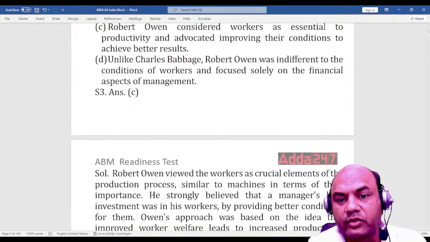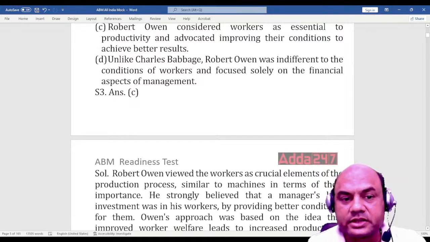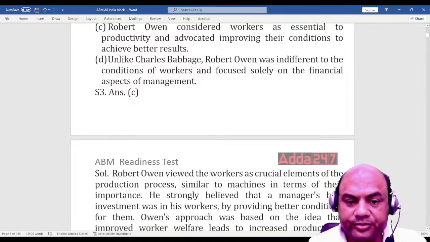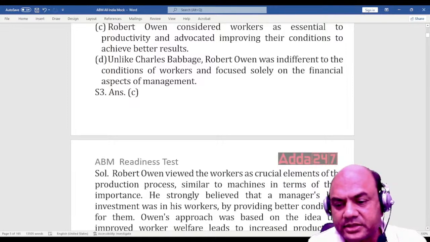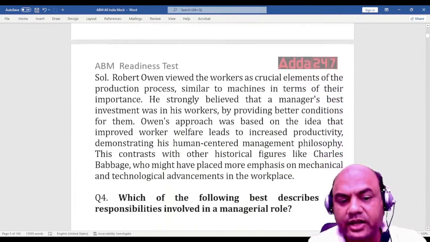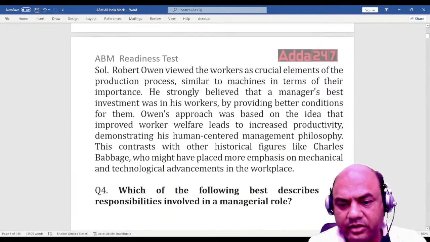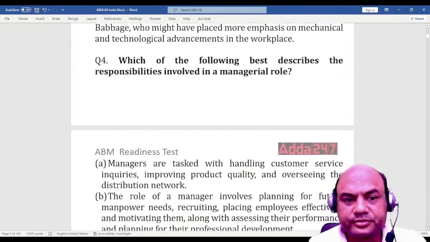Robert Owen considered workers as essential to the productivity and advocated improving their conditions to achieve better results. So I don't think any explanation is required in this. You can read this by pausing the video, but nothing is required as much.